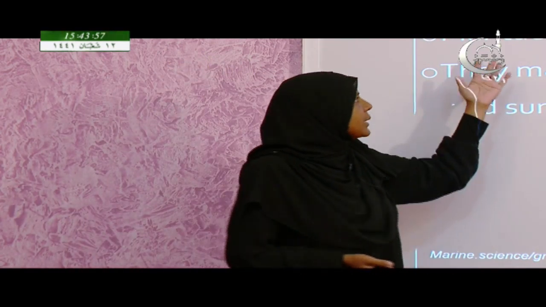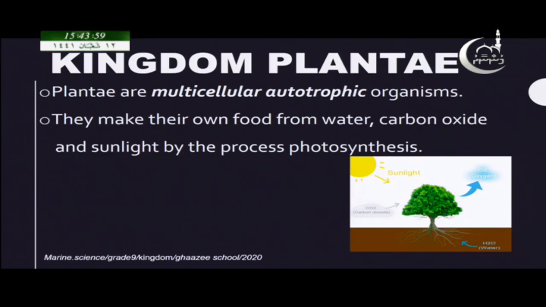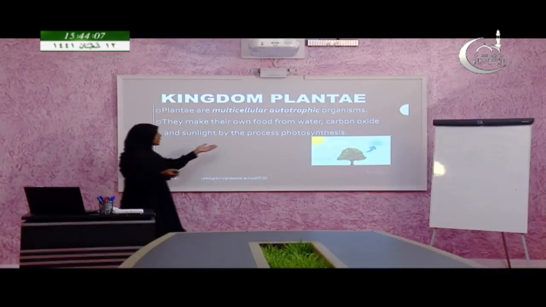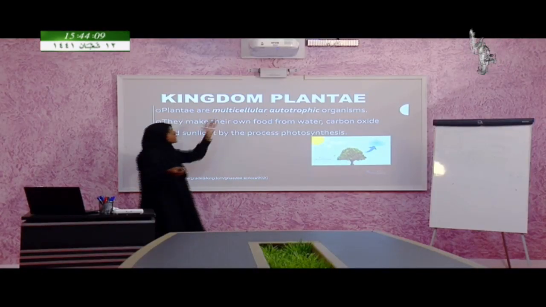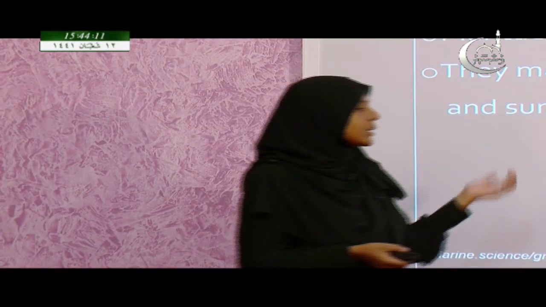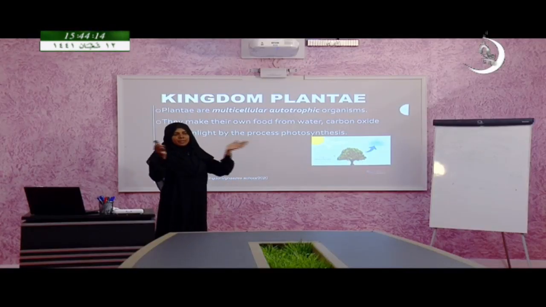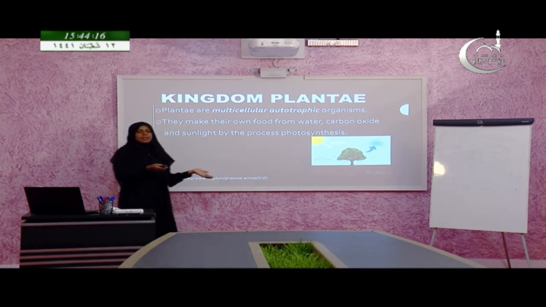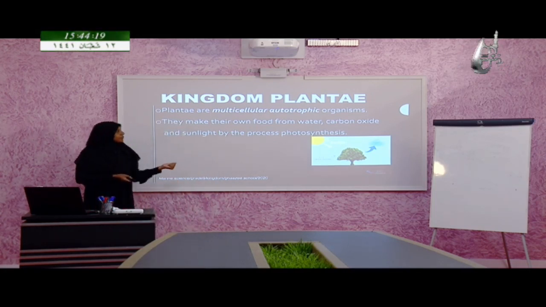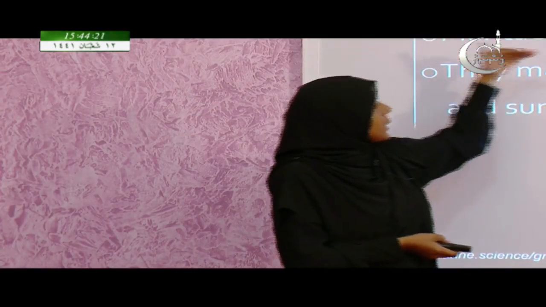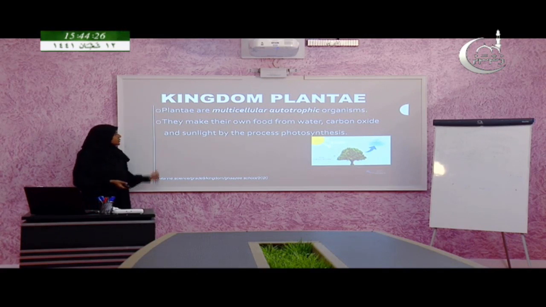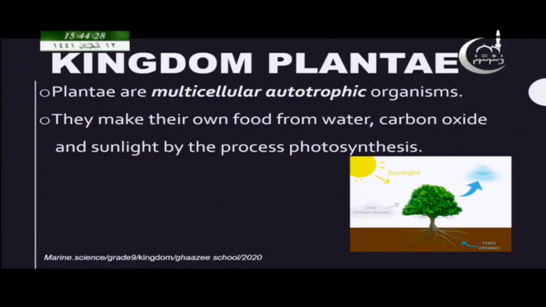So, Plantae are the multicellular autotrophic organisms. All the organisms which are autotrophic, and if they are multicellular, the taxonomists have considered them as Plantae. They make their own food from water, carbon dioxide, and sunlight by the process of photosynthesis.